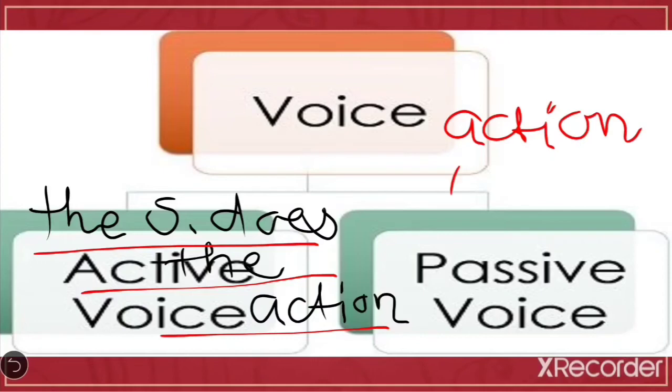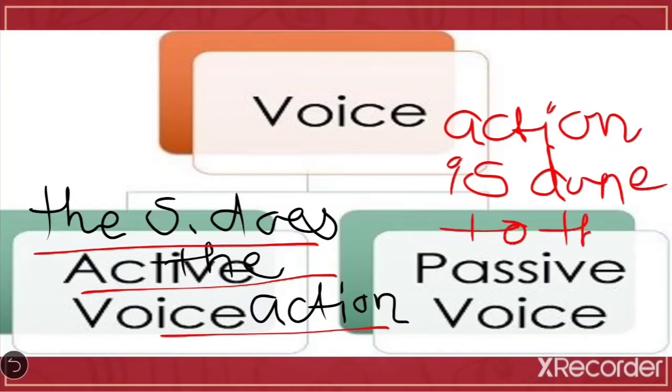Action is done to the subject. So this is the difference, that in active voice, in an active sentence, the subject does the action, while in a passive sentence or passive voice, the action is done to the subject.